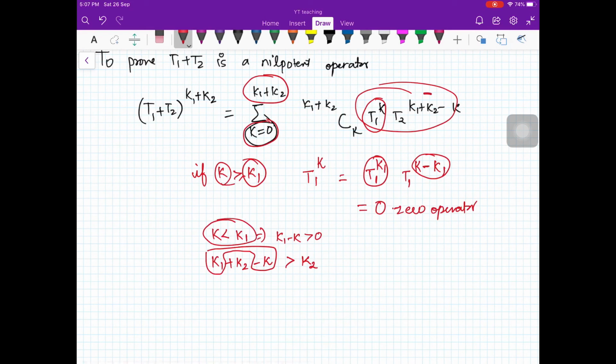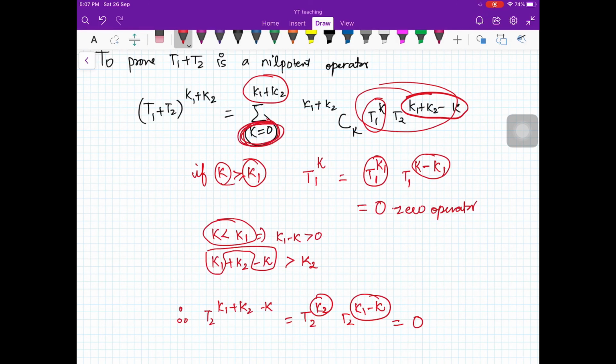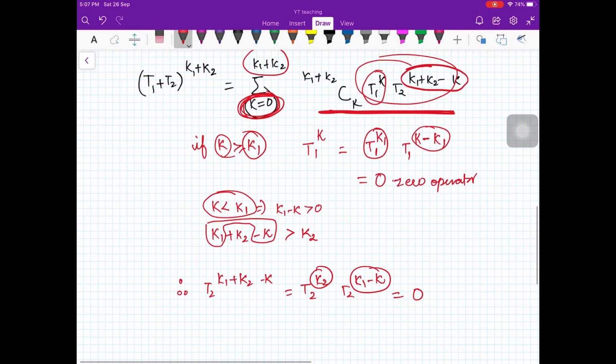Therefore T2 raised to power K1 plus K2 minus k, you can write as T2 raised to power K2 times T2 raised to power K1 minus k, which is a positive quantity. So this is a 0 operator, right? So whatever is the value of k, for all k this is going to be 0. So this operator is a 0 operator. Therefore T1 plus T2 is nilpotent.